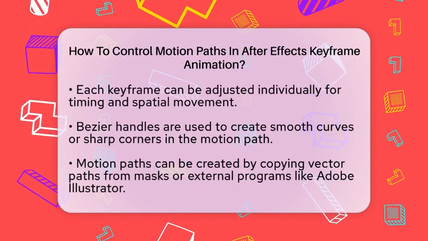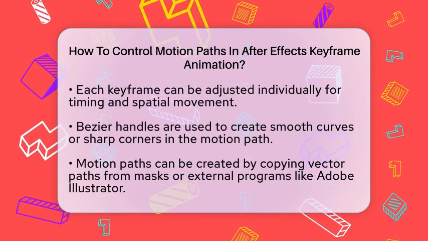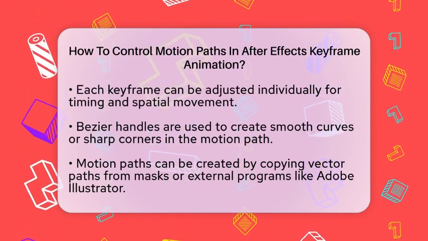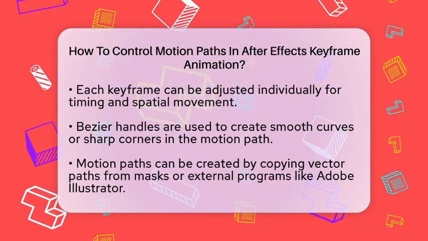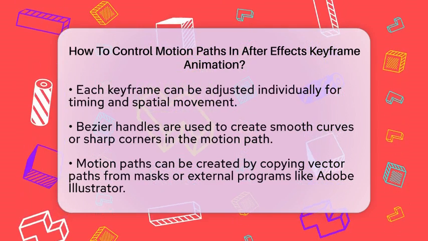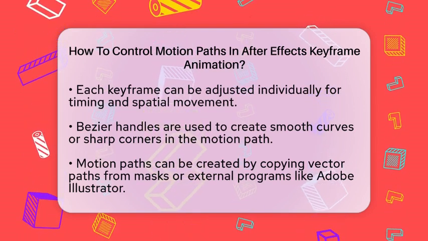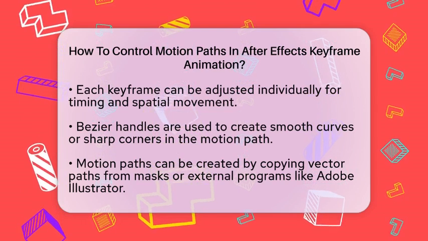Another technique is to create motion paths by copying vector paths from masks, shapes, or even external programs like Adobe Illustrator. You can paste these paths into the position property of a layer. This method makes it easy to animate along complex, custom paths.